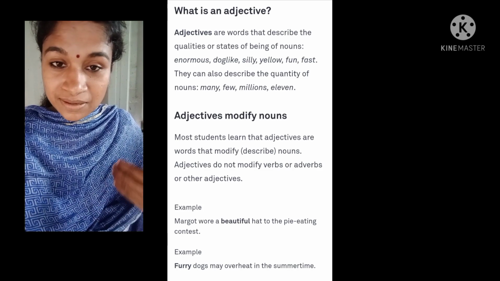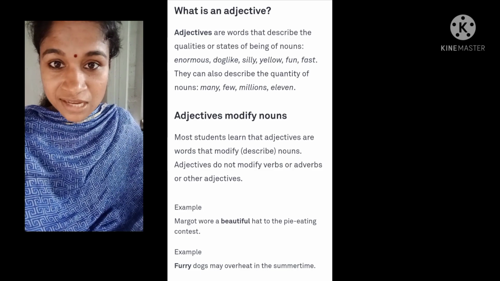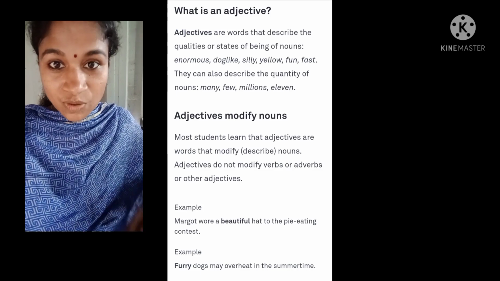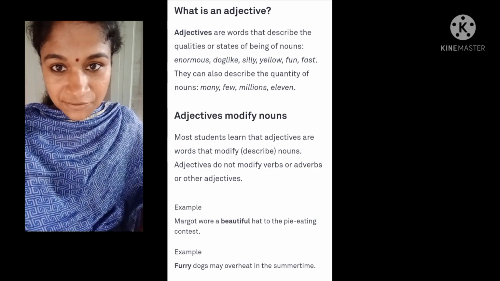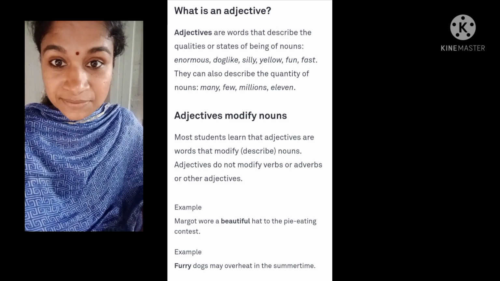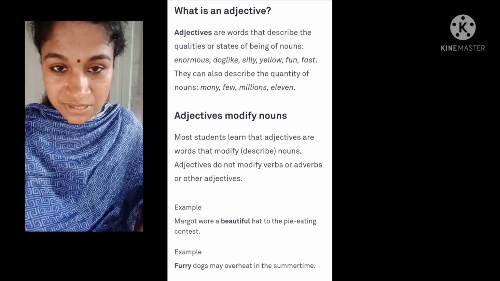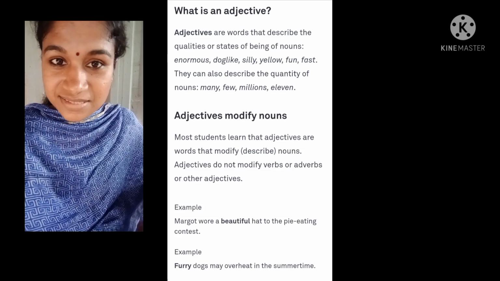It doesn't modify a verb, an adverb, or another adjective. It modifies, qualifies, or describes only a noun in a sentence.